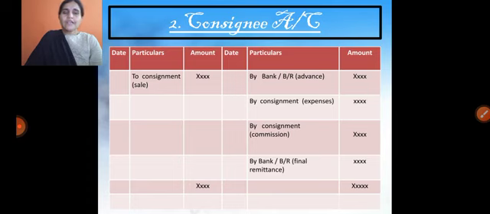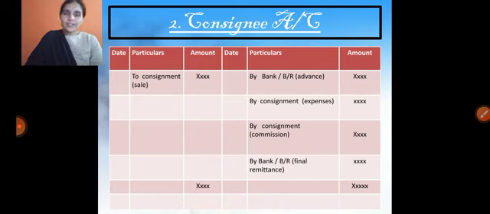Then we need to take expenses, the expenses incurred by the consignee at the time of unloading of the goods. The entry is consignment account debit to consignee's account. So that is affected again on the credit side of the consignee's account, because in the consignment account we are taking it on the debit side, so here it is affected on the credit side, that is the opposite side.